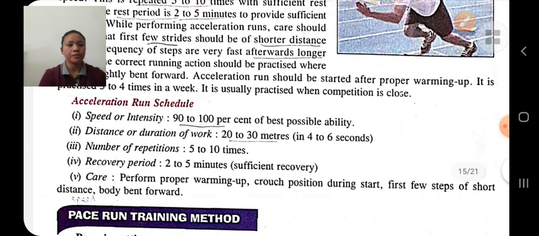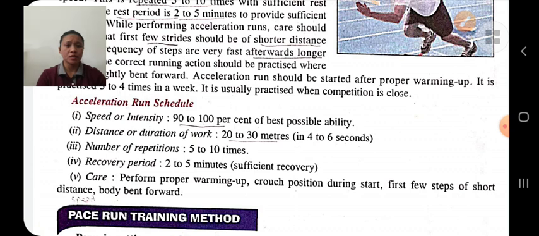Acceleration run schedule. In this, the speed is high, that is 90 to 100% of best possible speed. The distance is around 20 to 30 meters.